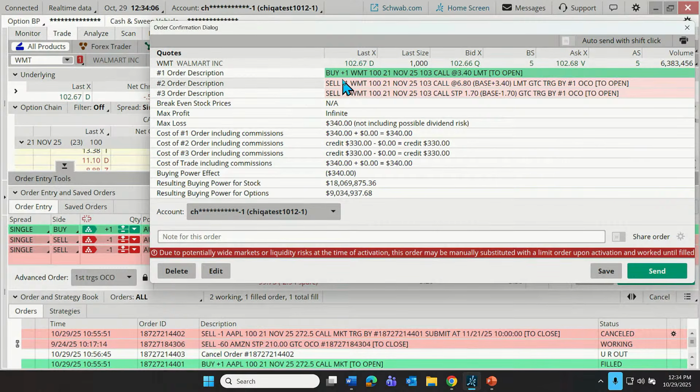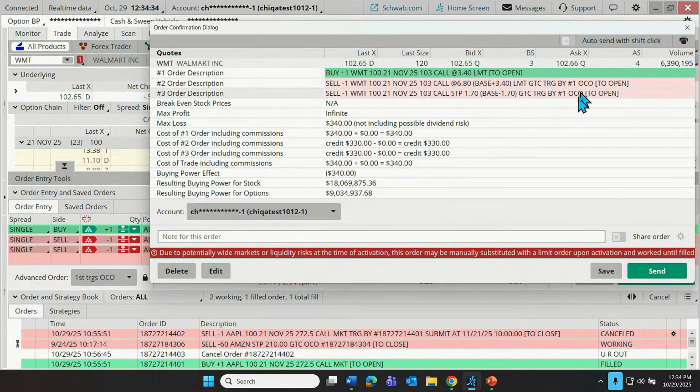Getting ready to sell this. There's a quick reminder down here. I'm going to read that, but we're putting in an order to buy 1 Walmart 21st of November 2025 103 call for $3.40 or better. And then we're going to sell if we get that filled, either at 680 or above, or sell at 170 or below.